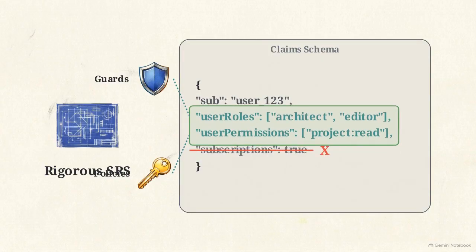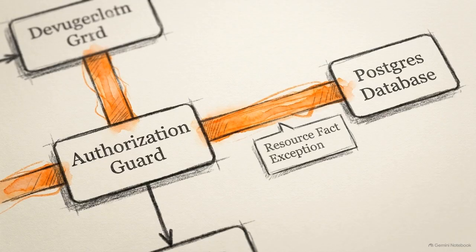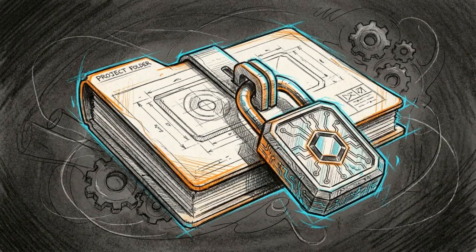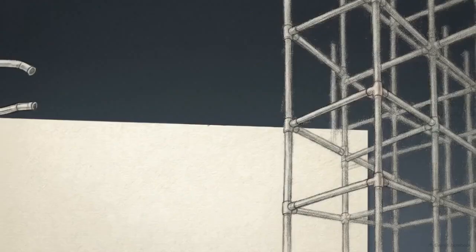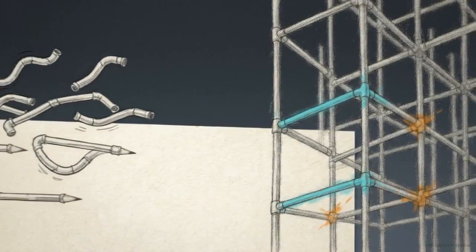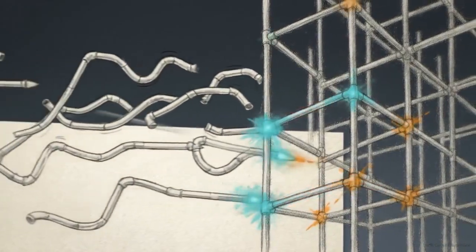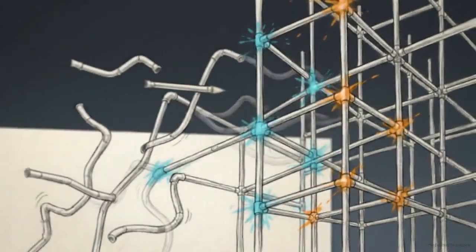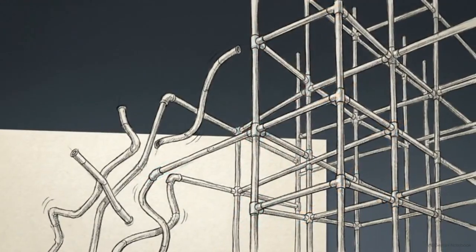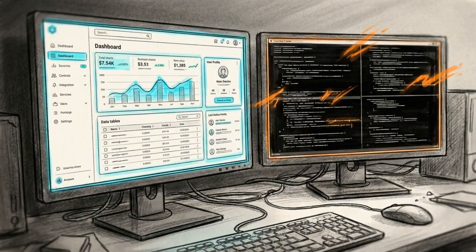Unrelated business concepts, like active subscriptions or lead tracking, must be kept entirely out of the token. The document also has to explicitly define the rare exceptions where a database fallback is permitted, such as checking the live ownership of mutable project resources. A highly specific SRS cuts out the AI's guesswork, prevents scope drift, and mathematically defines the architecture the agent is authorized to build.